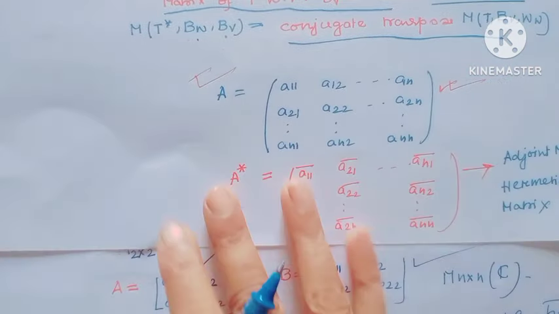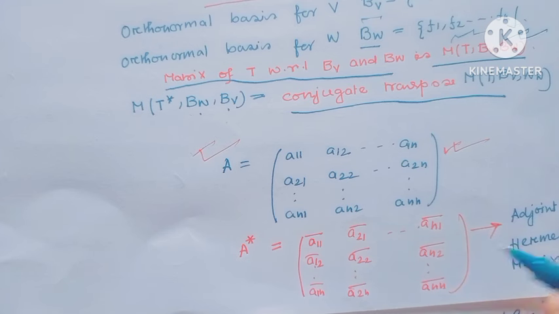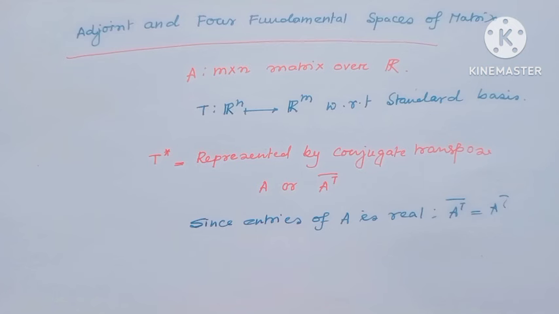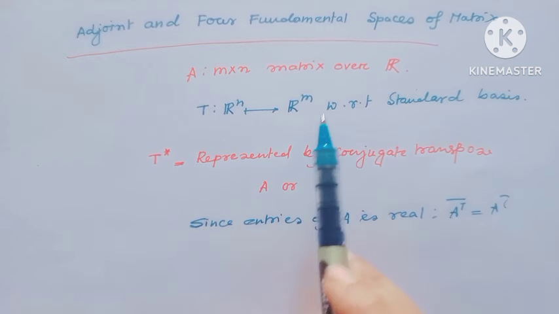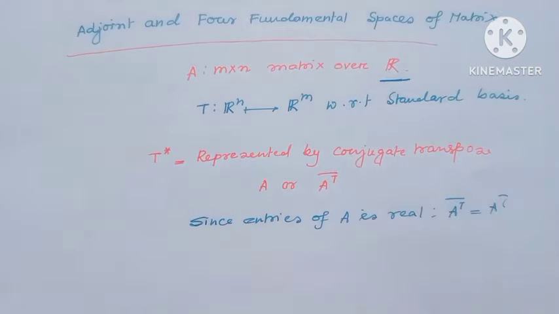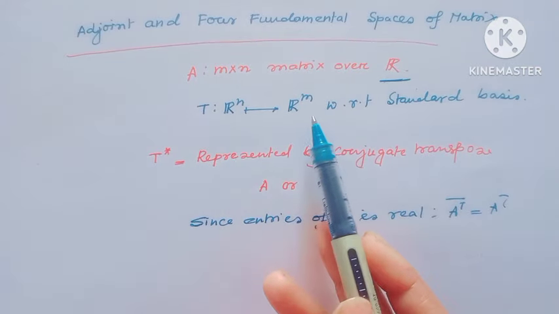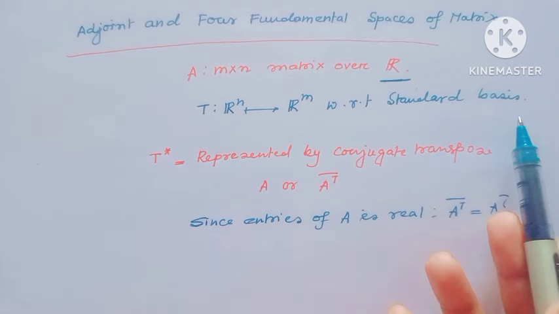If it is real, then conjugation has no impact, only transpose, but when the field is complex, the conjugation is always applied. Now I will look at the adjoint and the four fundamental spaces of a matrix. If A is an m cross n matrix, here the field is R, then obviously there exists a linear transformation T from Rn to Rm with respect to the standard basis.